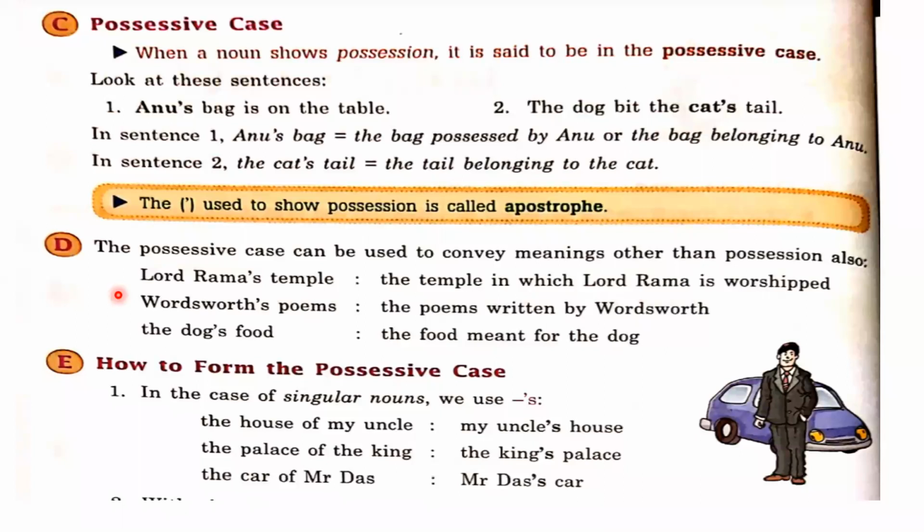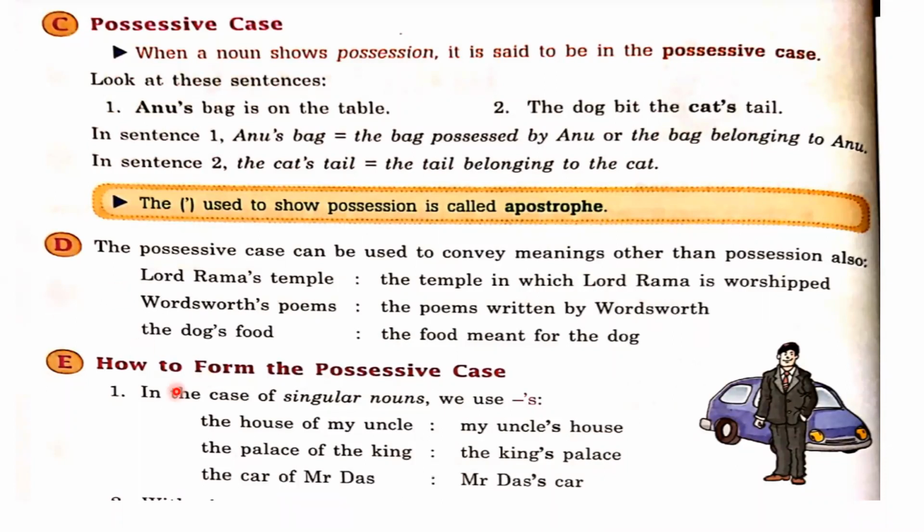Next, Wordsworth's poems. So the poems written by Wordsworth. The dog's food, the food meant for the dog. Such food that is for the dog, not owned by the dog. Okay. So sometimes apart from possession, we show many other senses with the help of apostrophe.